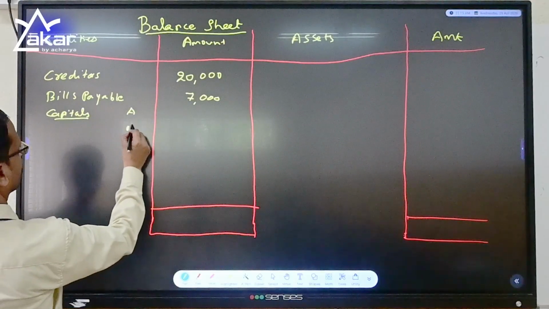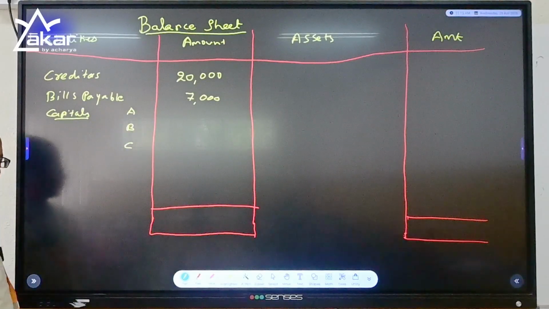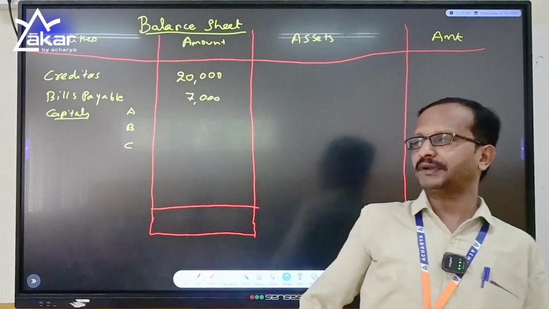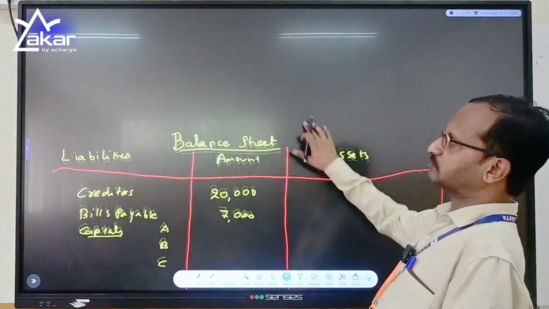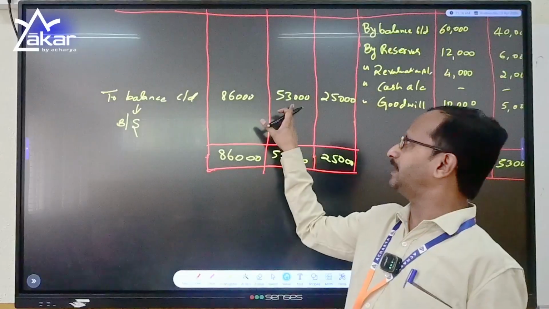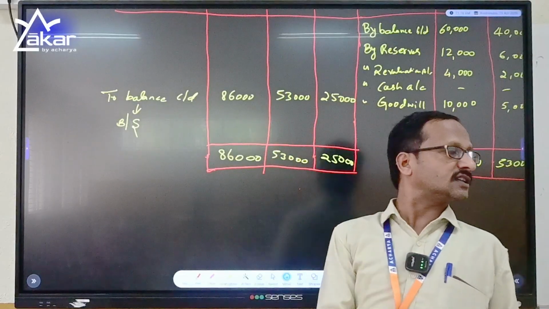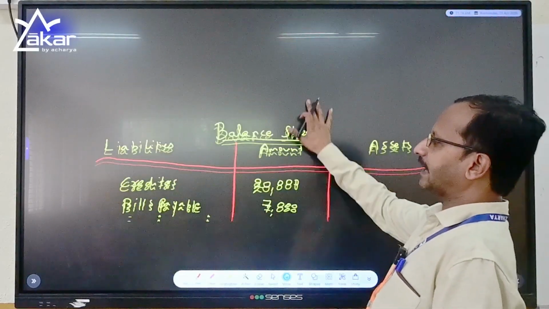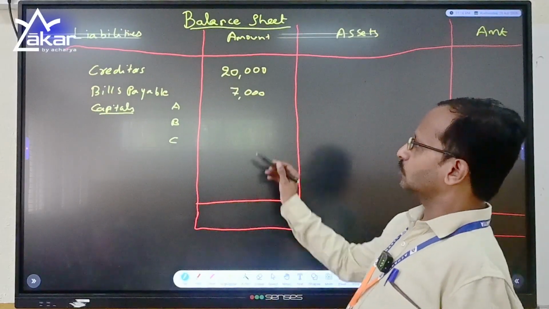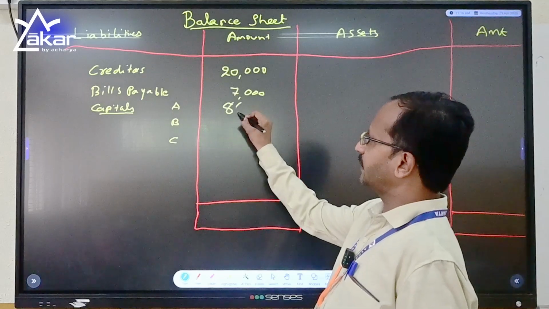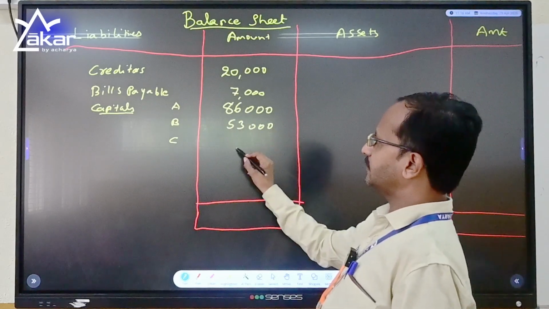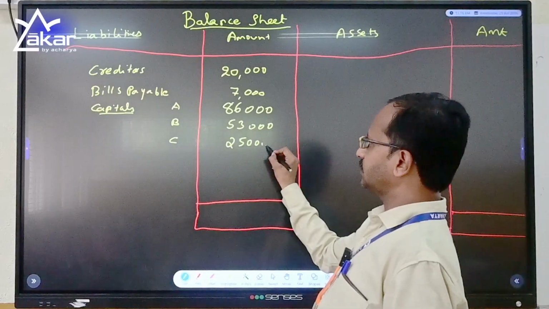Next, I have the capital of A, B and C. So what is the capital of A, B and C? I have to check. See, this is A capital, B capital and C capital. The closing balance of the partners' capital account will be the capital of A, B and C, which I am writing down: A 86,000, B 53,000 and C 25,000.